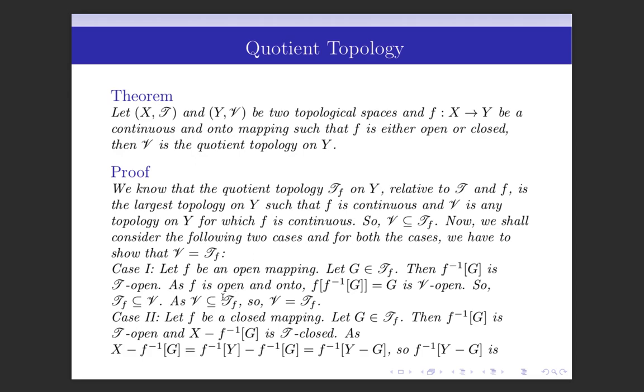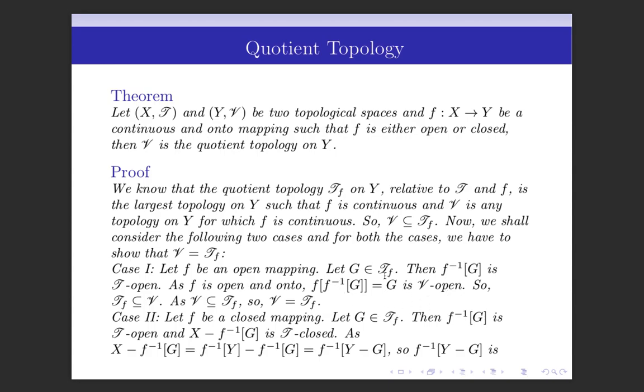Open mapping means f image of any open set is open in Y. So, f image of f inverse G is open in Y. And since the mapping is also onto, f of f inverse G is equal to G, and so G is V-open. That is, G belongs to V.